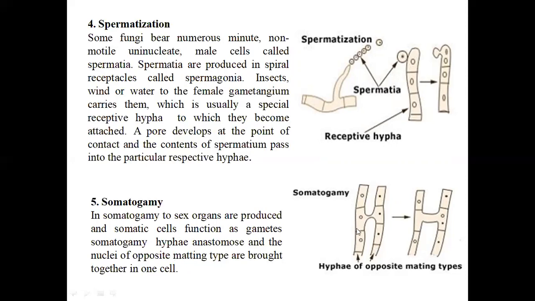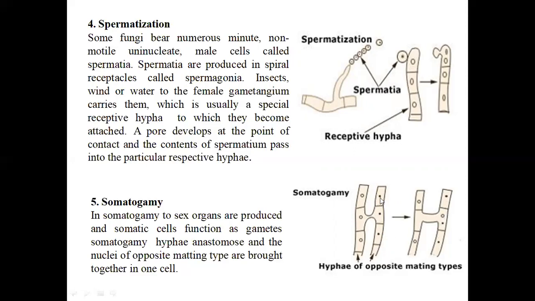Both hyphae are of opposing mating type. Opposing mating type means one hypha has the male nucleus and one hypha has the female nucleus. They come in contact with each other as somatic cells, developing in parallel to each other, and a small kind of bridge develops between the two cells. If you can see here in the image, a bridge develops, a small pore develops at both the cells, where the male nucleus transfers towards the female nucleus to form a binucleate cell.